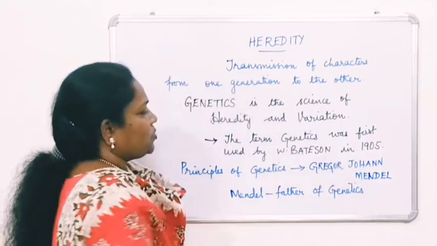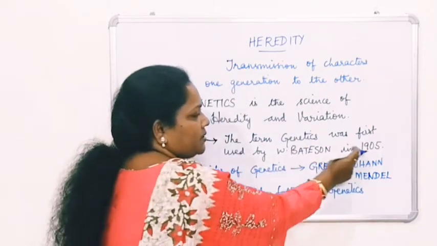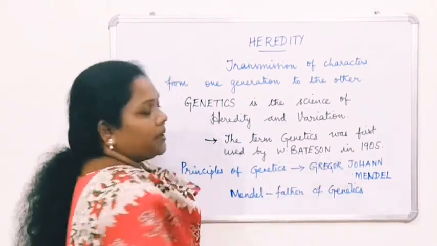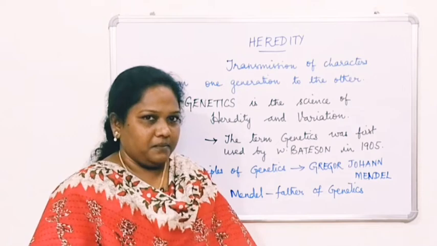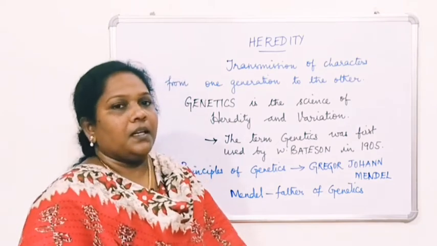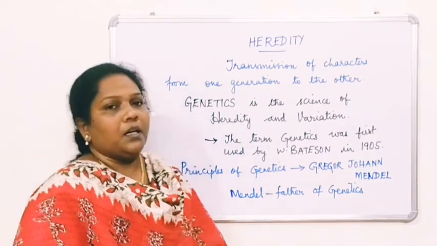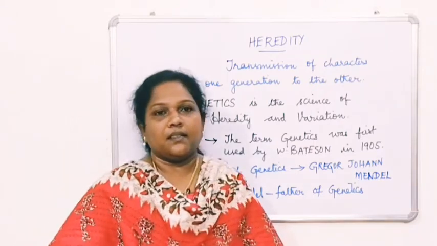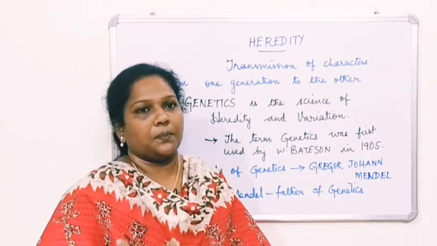So the term genetics was first used by W. Bateson in the year 1905, and the principles of genetics were first discovered by Gregor Johann Mendel. And next we are going to learn about the speciality of Mendel. This Mendel selected a garden plant which is called a pea plant.